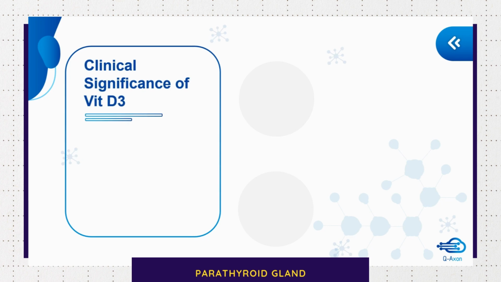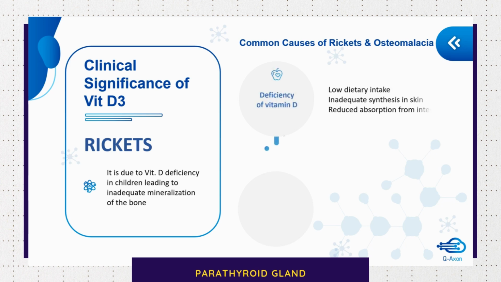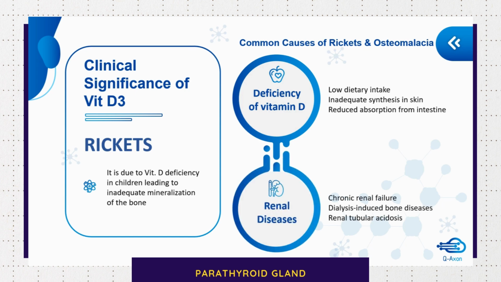Clinical significance of vitamin D3 is that its deficiency will result in what is called rickets. It happens in children, leading to inadequate mineralization of the bone. Some of the common causes of rickets and osteomalacia are low dietary intake or inadequate synthesis in the skin. There can also be reduced absorption from the intestine. This can happen in people with intestinal diseases. Some renal diseases which can cause rickets or osteomalacia are chronic renal failure, dialysis-induced bone diseases, and renal tubular acidosis.